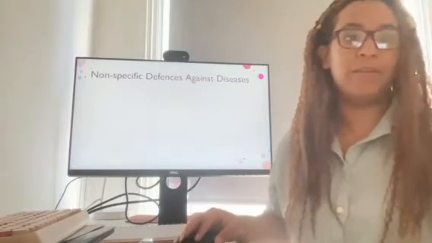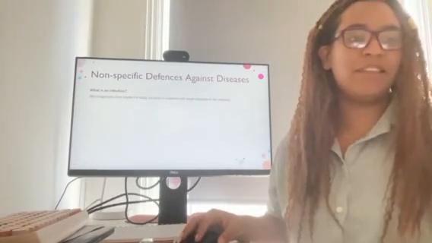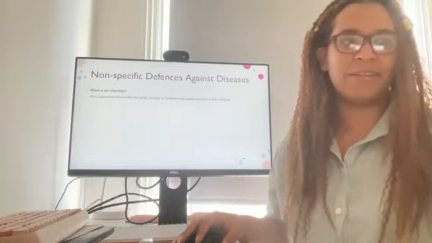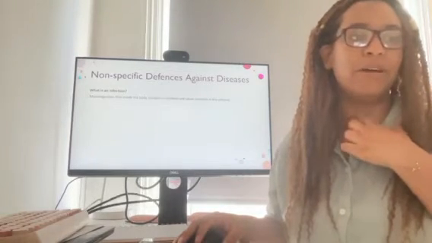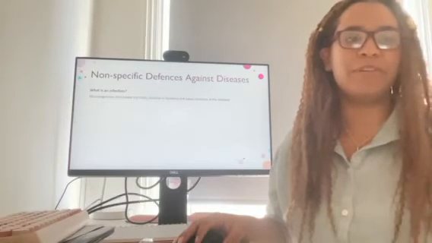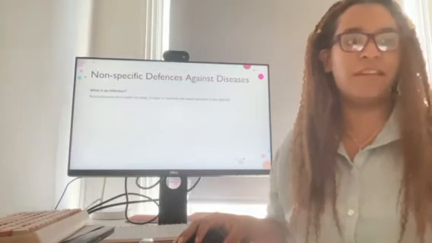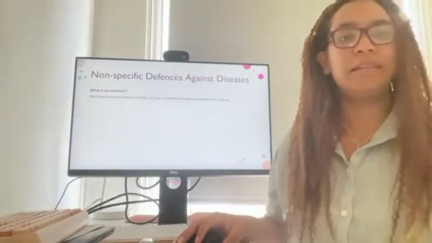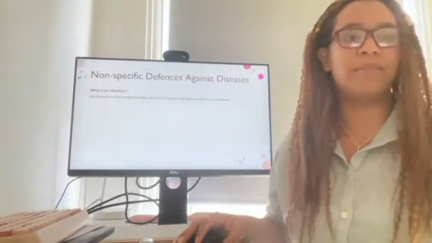So firstly, what is an infection? An infection occurs when microorganisms invade the body, typically through the mouth or nose or through cuts in the skin. These microorganisms are able to increase in number and cause reactions in the infected, such as fever, inflammation, and pain. Different microorganisms cause different types of reactions.